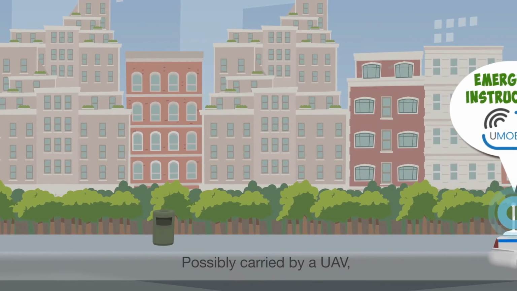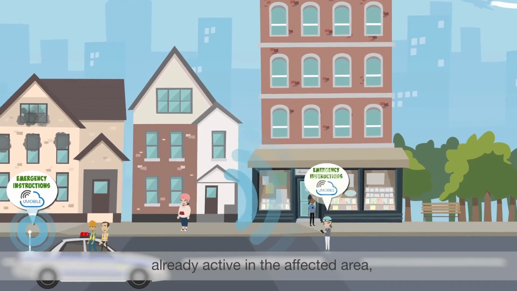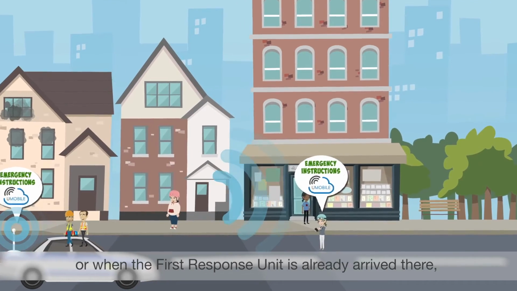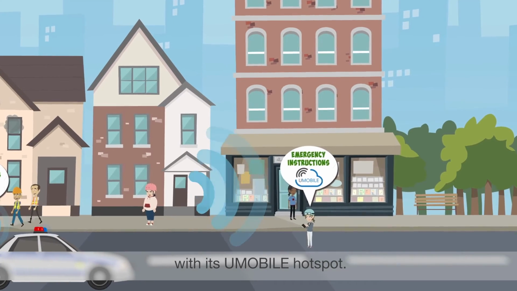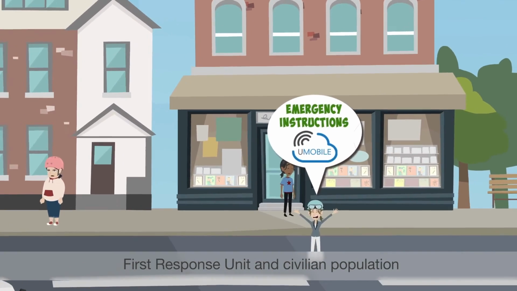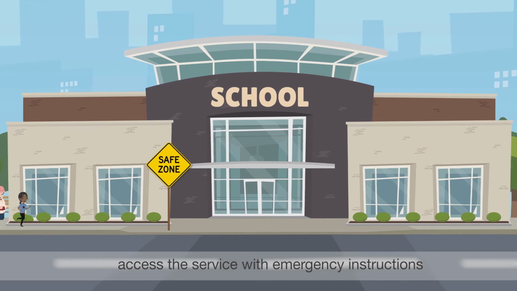Possibly carried by a UAV, the emergency service could be migrated to a UMOBILE hotspot, already active in the affected area. Or when the First Response Unit is already arrived there, with its UMOBILE hotspot. First Response Unit and civilian population access the service with emergency instructions, and get safe.